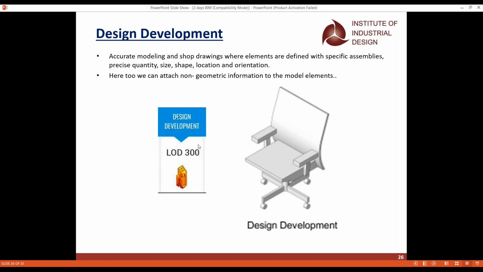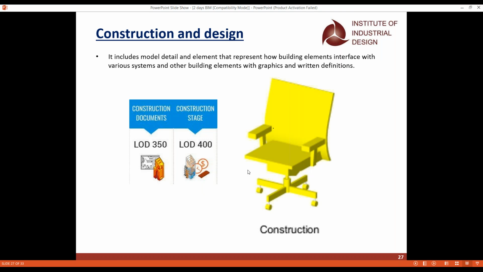And also make sure of one thing, that you have to submit all the necessary documents in LOD 300. And for LOD 400, it is actually the construction stage. So make sure that you give the detailing documents of the construction, the material, the bill of quantities, the bar bending schedule, each and every detail, the detailing sheets that are generally required for construction. We should make use of LOD 400 and give it also, because people will need only the BOM, the bill of materials schedule, when it comes to LOD 400.